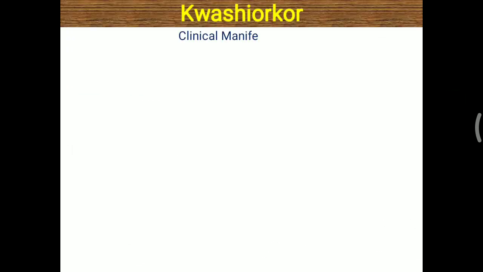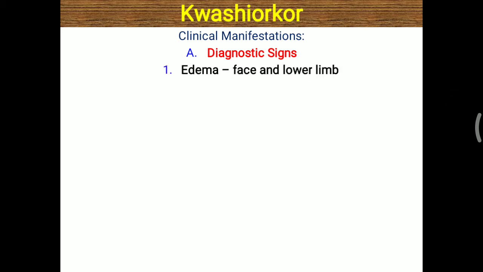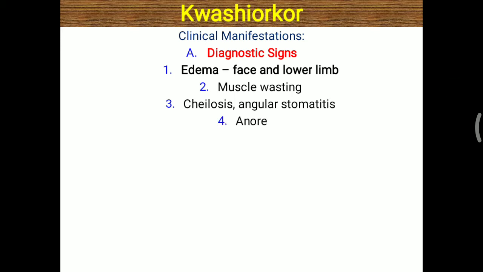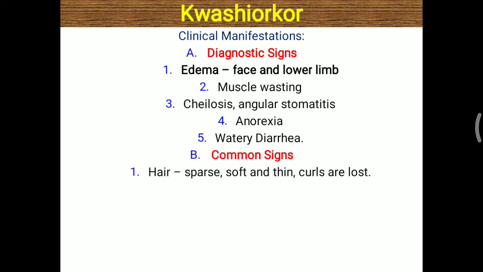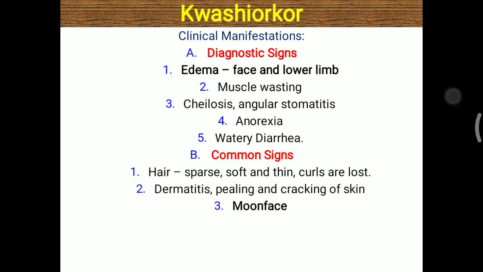Further, regarding the clinical manifestations of kwashiorkor, you have to remember the diagnostic sign, that is the edema which is seen over the face and lower limb, muscle wasting due to absence of protein, cheilosis, angular stomatitis, anorexia, watery diarrhea, and that can lead to dehydration also. A common sign is hair which is sparse, soft and thin. As some protein and amino acids are lost, curls of the hair are also lost. Dermatitis, peeling and cracking of the skin is also found, particularly due to edema.